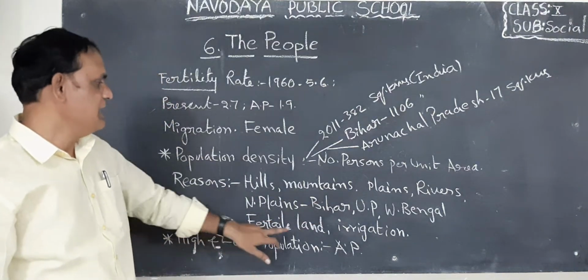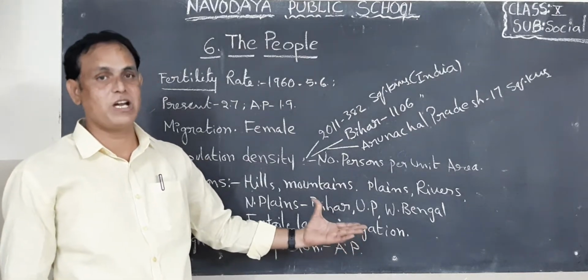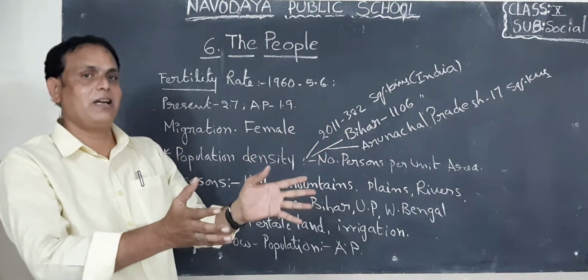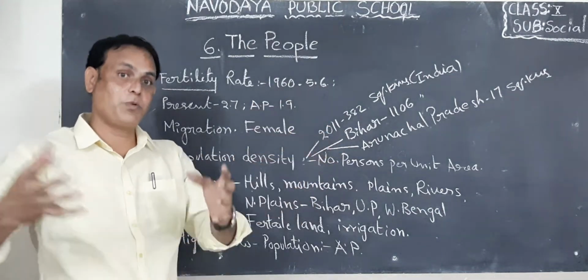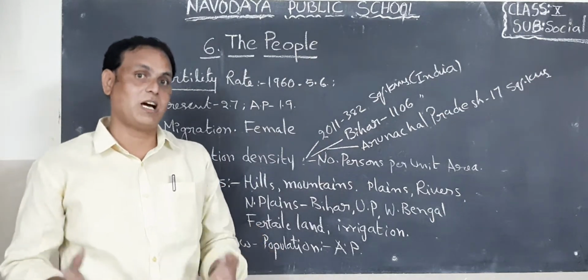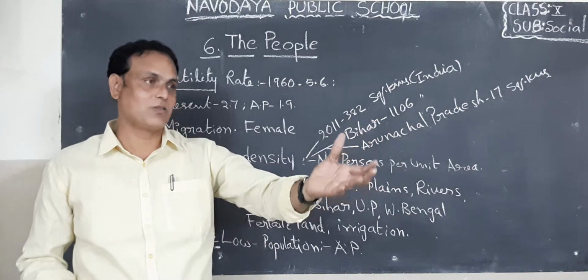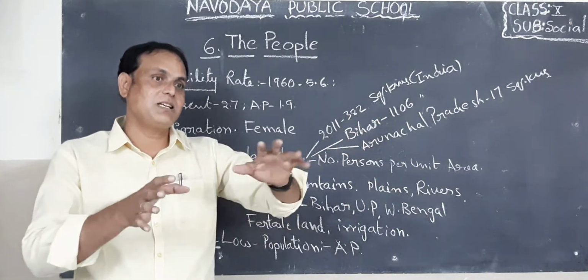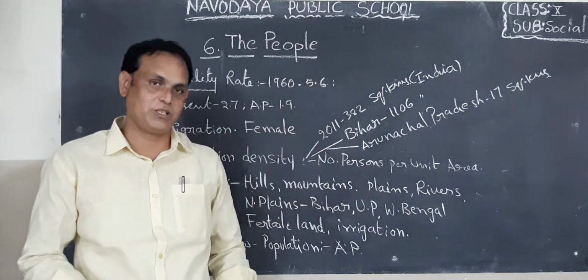Next, children, irrigation facilities and fertile land. This is also a very important reason for high population. If the area is very fertile land, then we can find a high dense population. For example, Andhra Pradesh. Coastal region, delta areas, Krishna Godavari basin. In these places we can find more population, that means high density.